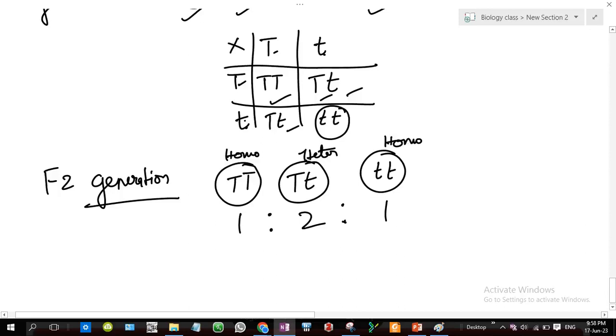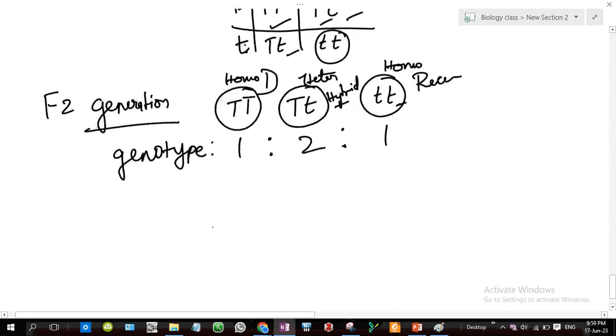இது homozygous, capital T ங்கிறதுனால இது dominant, இது small t ரெண்டுமே small t ங்கிறதுனால it is recessive, and whereas this it's a hybrid. Okay, right. So this is going to be the genotype. 1:2:1 ratio is a genotype. Genotype na genetic symbols வச்சு நம்ம represent பண்றது we call that as a genotype.